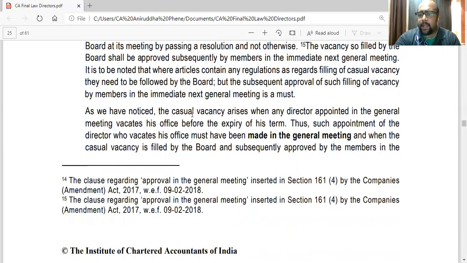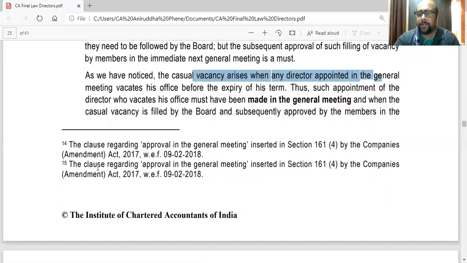And as we have noticed, the casual vacancy arises when director appointed in general meeting vacates. So this can again be a practical question here, that they can say that Mr. A was appointed by the shareholders in general meeting. So he was appointed by shareholders. He vacated his office. In his place, the board appointed Mr. B, and Mr. B also vacates his office. The board appointed C. Is it valid? So you'll have to say that in the second case, it is not valid because board doesn't have the power to fill such a vacancy because it was not a casual vacancy in the first place.